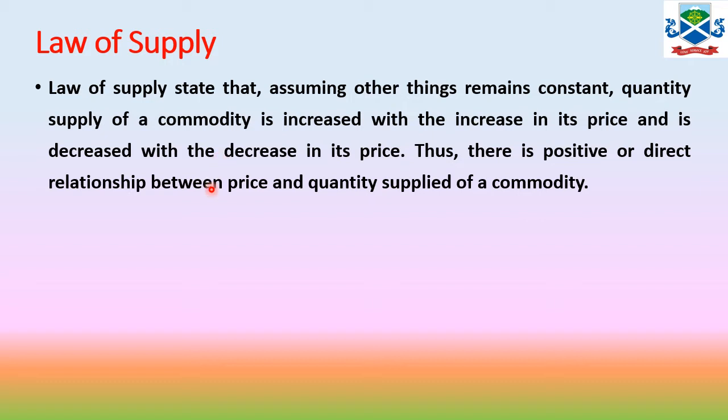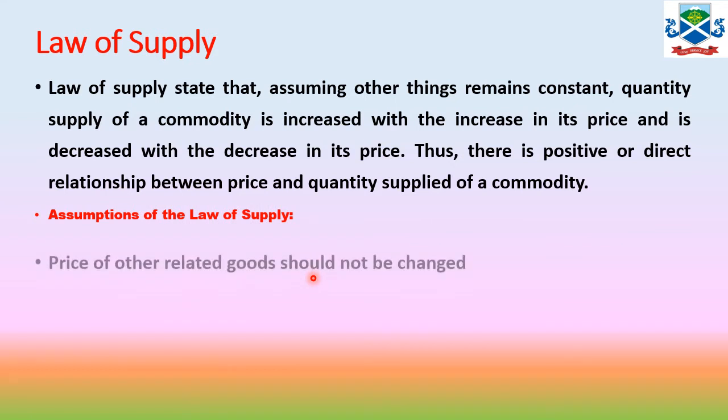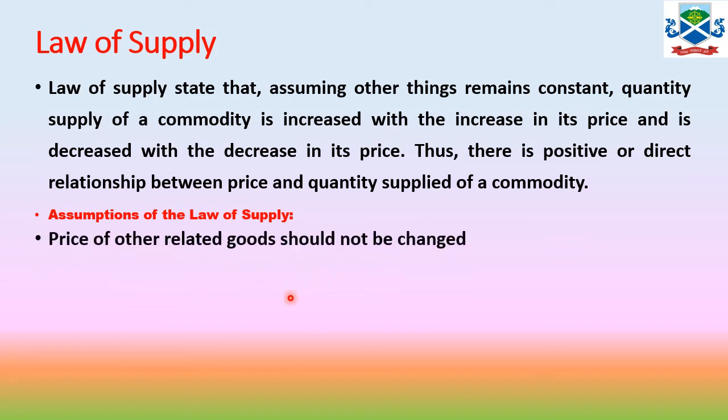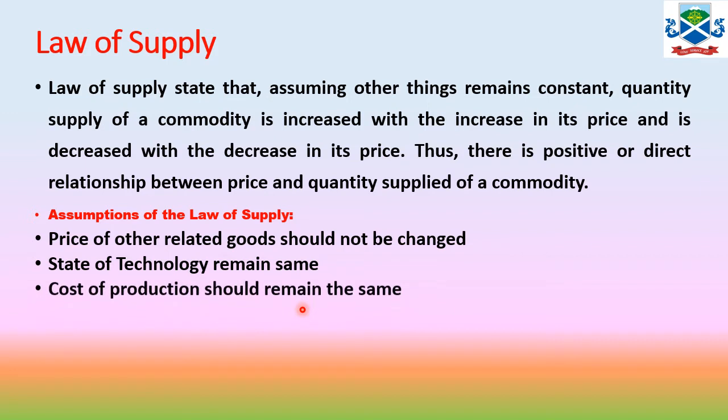But to establish the law of supply, there are certain assumptions we have to make, because we assumed in the first line that other things remain constant. So what are these other things? That is the assumption of this law. The price of other related goods should not change. The state of technology remains unchanged. The cost of production remains the same. The goal of the firm should not change.